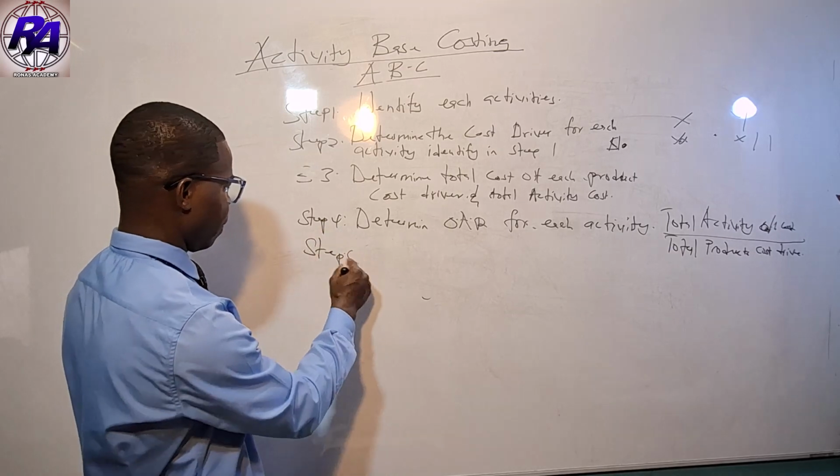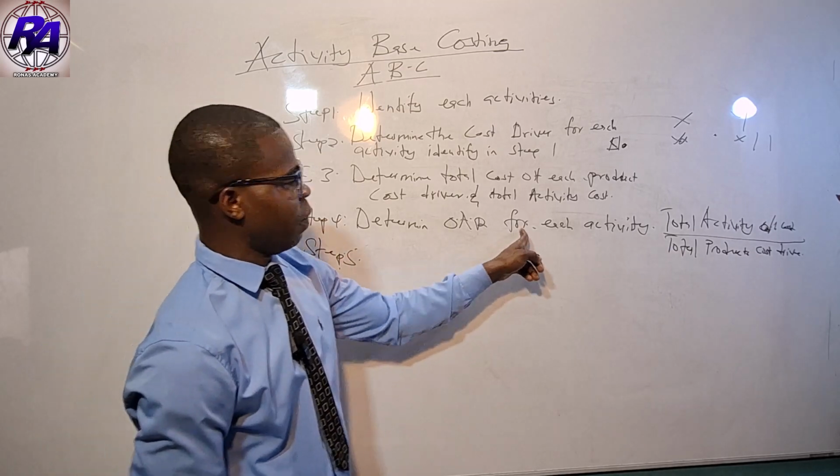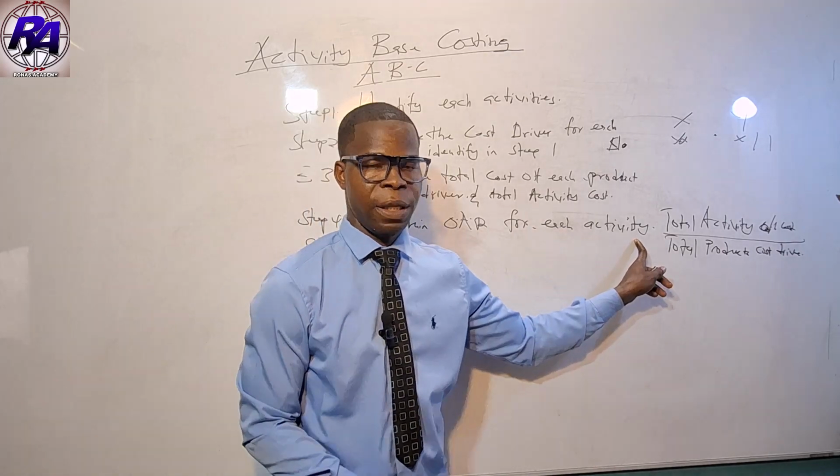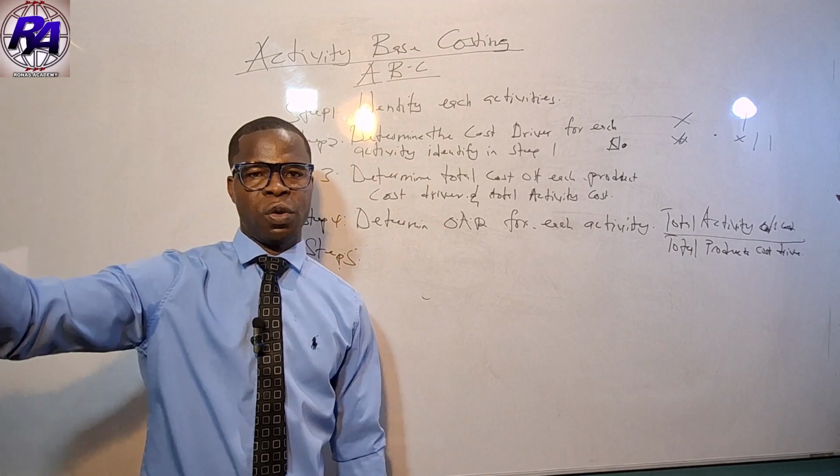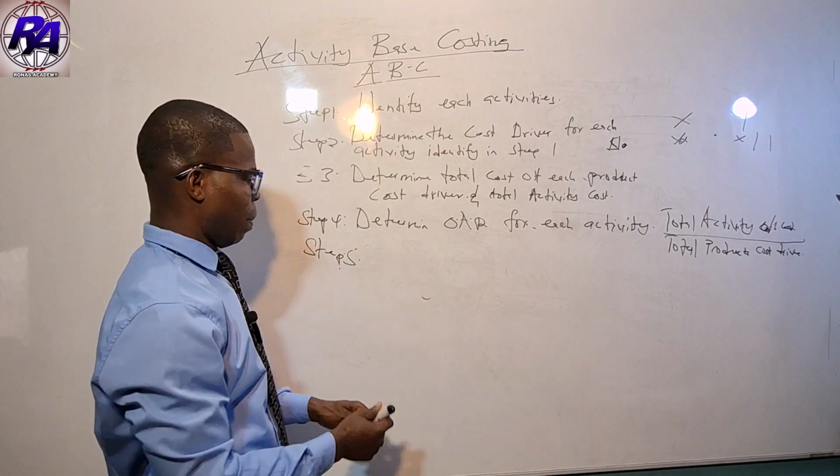Now step 5. After you determine the overhead absorption rate for each activity, you now have to apportion the activity overhead cost to the respective products.